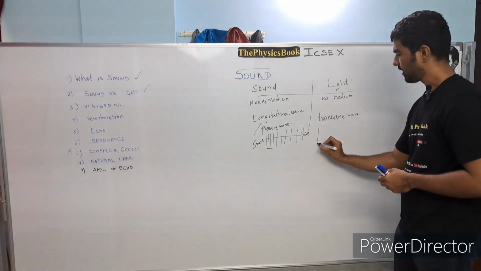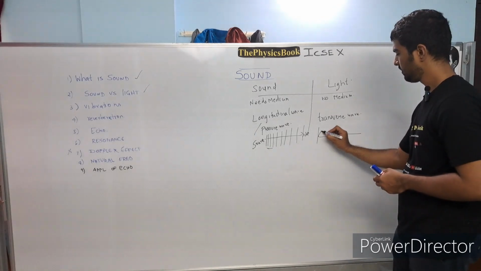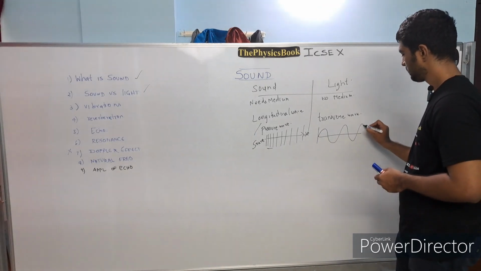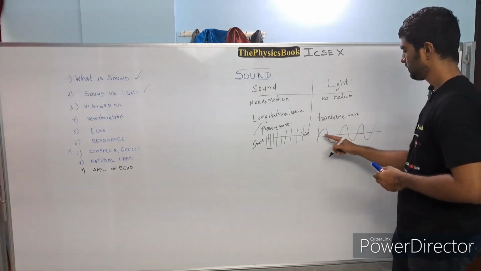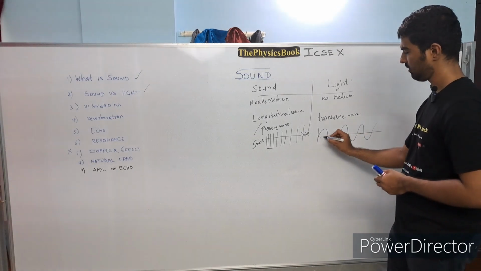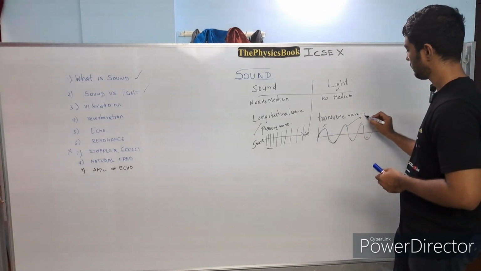Transverse wave, on the other hand, that is the light, it will travel in this fashion. It's like an oscillatory motion with respect to an equilibrium point, and this is the equilibrium point. This is because of oscillation of photon.